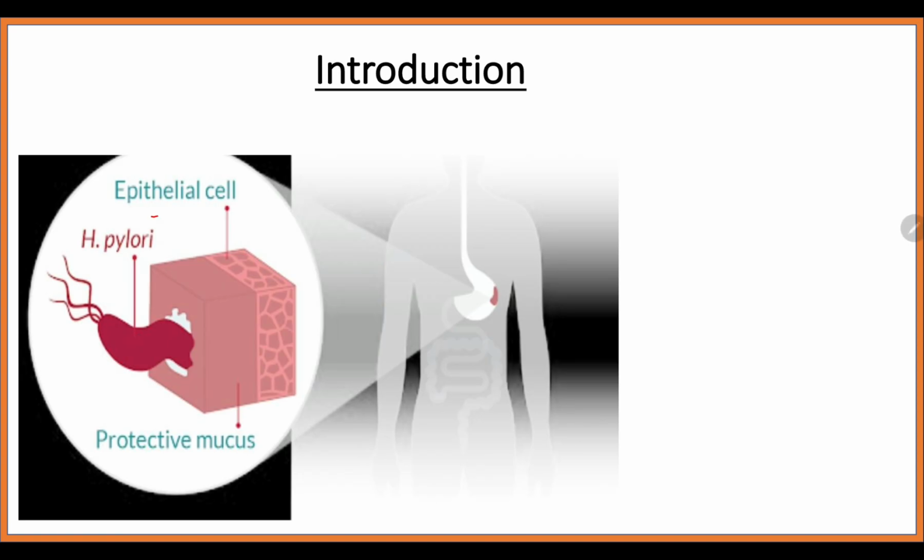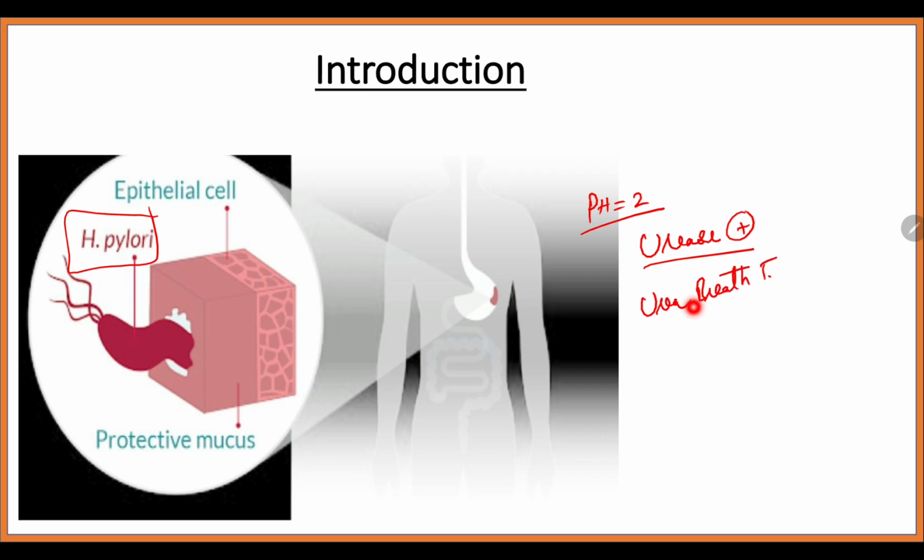Coming to H. pylori. As the name suggests, pylorus is a part of the stomach, and thereby this H. pylori will be present in the stomach. Stomach is known for its acidic pH. It survives in the stomach by producing an enzyme called urease, and thereby this organism is urease positive. One of the non-invasive tests to identify this is the urea breath test, which is positive. And this is the organism which is going to cause upper GI bleeding, and that is also picked up by the stool guaiac test.